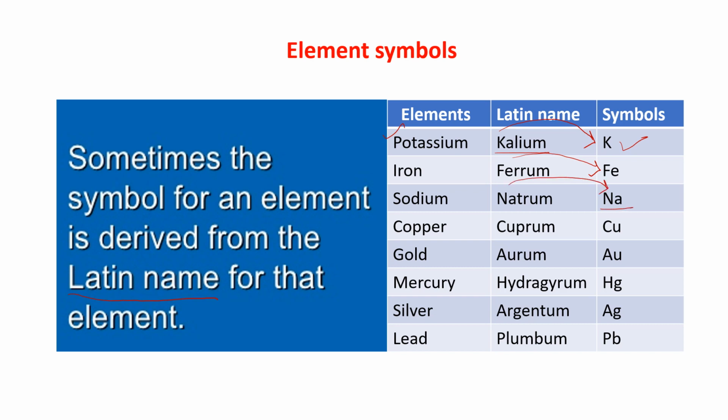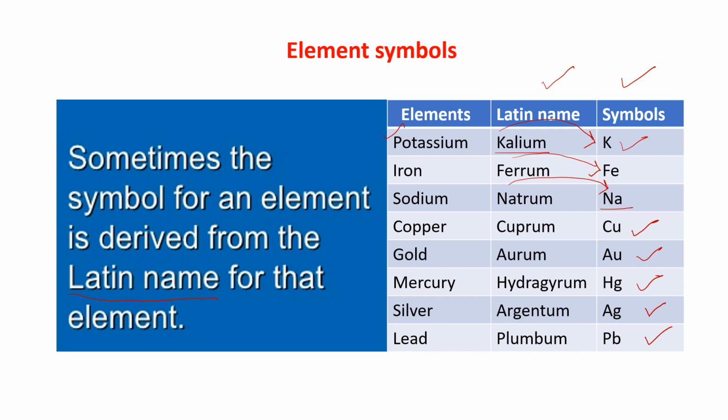Now, copper is cuprum, symbol is Cu. Gold, aurum, symbol is Au. Mercury, hydrargyrum, its symbol is Hg. Silver, argentum, symbol is Ag. Lead, plumbum, symbol is Pb. This all you have to learn, the Latin name and the symbol both.